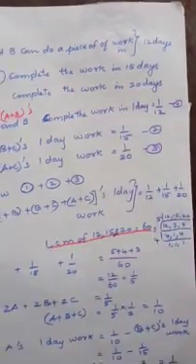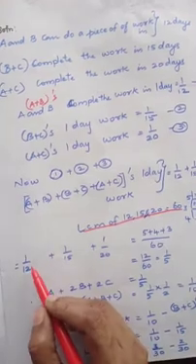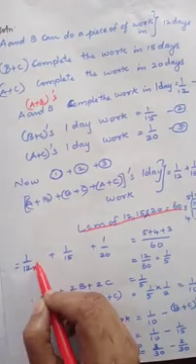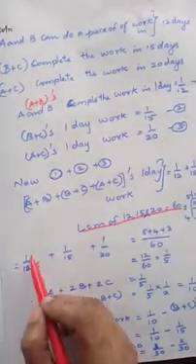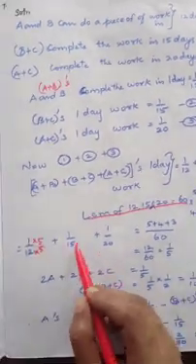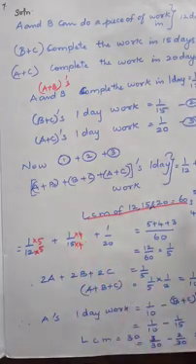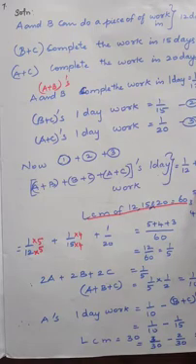Now we shall see. Here 12 into 5, 12 5s are 60, so into 5. Plus 15 4s are 60, so into 4. Then 20 3s are 60, so into 3.